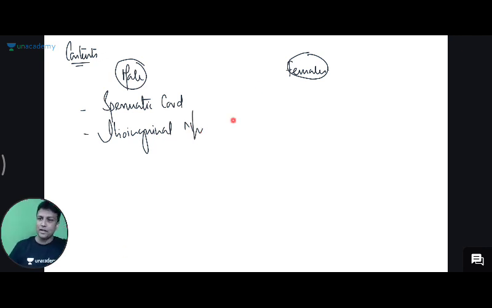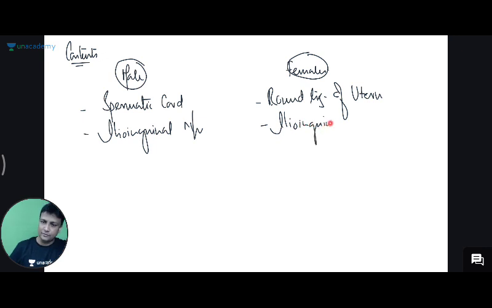क्या बात है? In females, what do you have? In females, you'll be having the same nerve, लेकिन nerve से पहले हम लोग लिखेंगे यहाँ पर round ligament of uterus, and along with the round ligament of uterus, what else do you have, guys? The same nerve, so that is your ilioinguinal nerve. क्या बात है? Are you understanding, sir? So that is about the content of inguinal canal in male and the female. So in the male, spermatic cord along with the ilioinguinal nerve, and the female, a round ligament of the uterus along with the ilioinguinal nerve, sir.